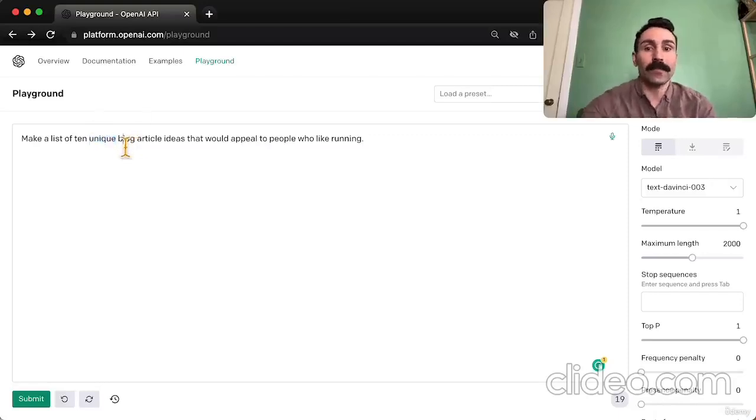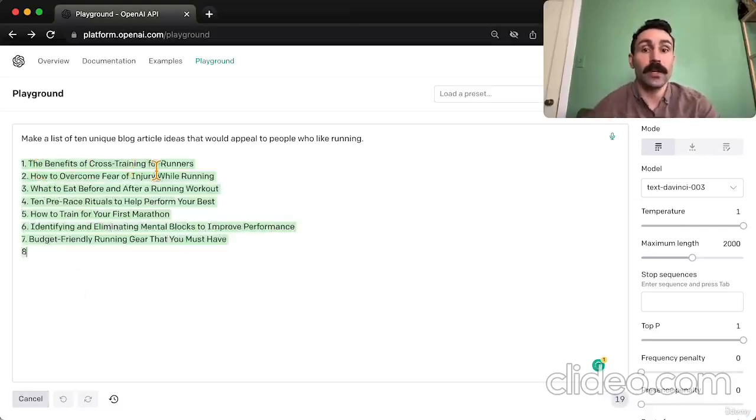Now, I asked for blog article ideas, but you could easily change this to ebooks, instructional guides, webinars, YouTube videos, basically whatever type of content you want to create. Now, I use the word appeal here to help generate article ideas with slightly catchier headlines. I found that not specifying this gave me some ideas that were a little less appealing. So let's hit submit and let's see what we get.